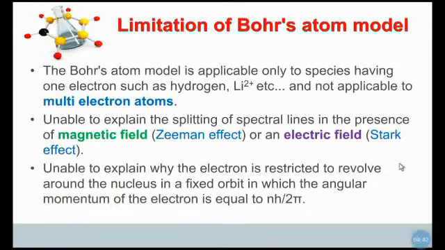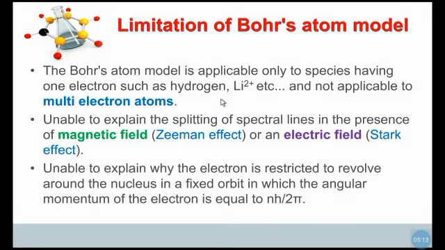The next topic is the limitations of the Bohr atom model. The Bohr atom model is applicable only for one-electron systems. As we discussed, only one-electron systems are considered in the Bohr model, and it is not applicable for multi-electron atoms.